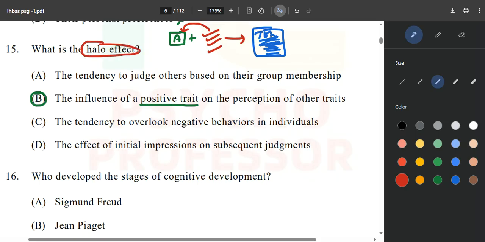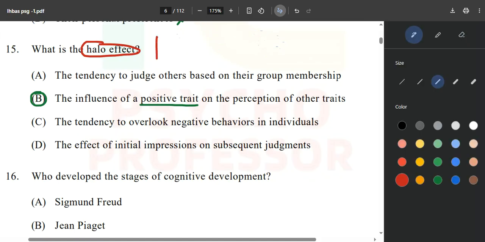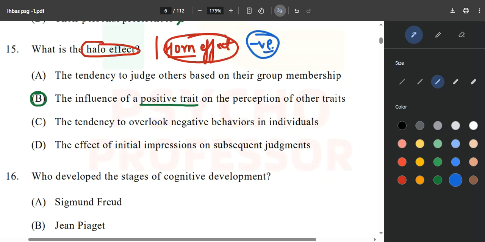Now what is the opposite of this? The reversal of the halo is called the horn effect. Don't confuse it with Karen Horney. This is the horn effect. What does the horn effect stand for? It stands for the negative. If you have seen something negative in someone, you will always associate everything else with the negative side. So the halo effect is for the positive and the horn effect is for the negative.